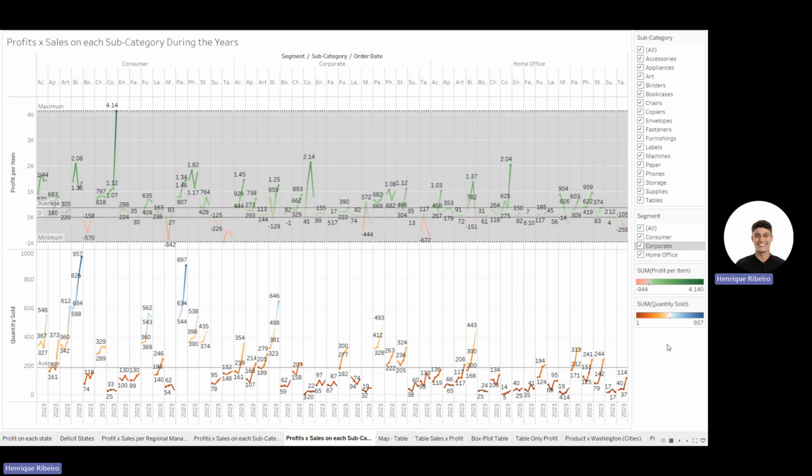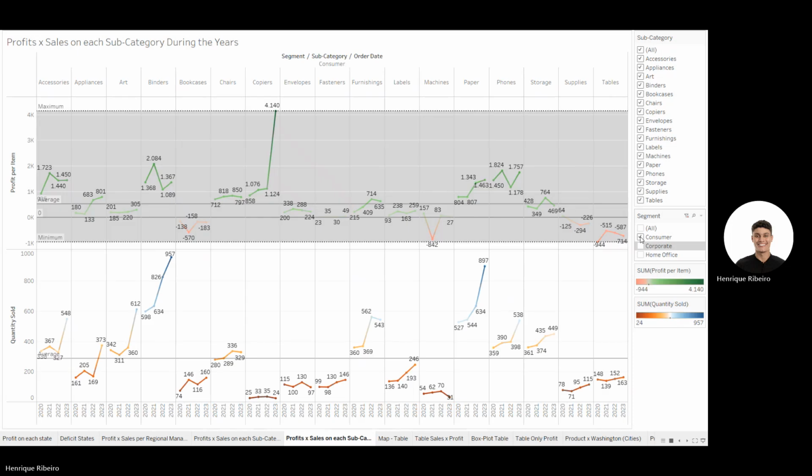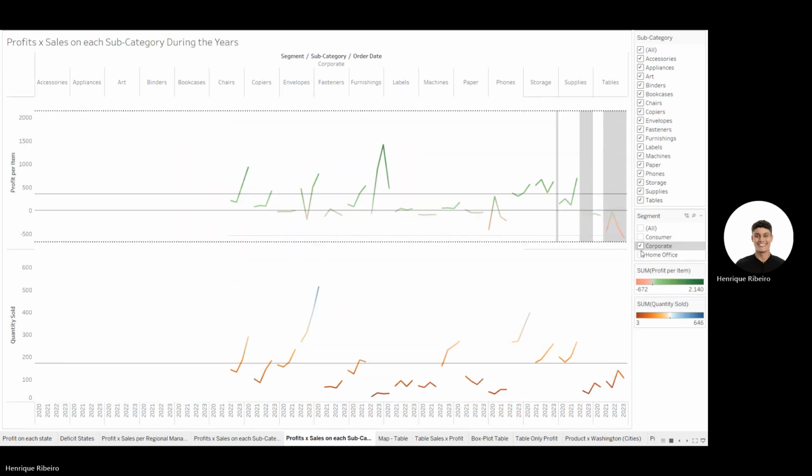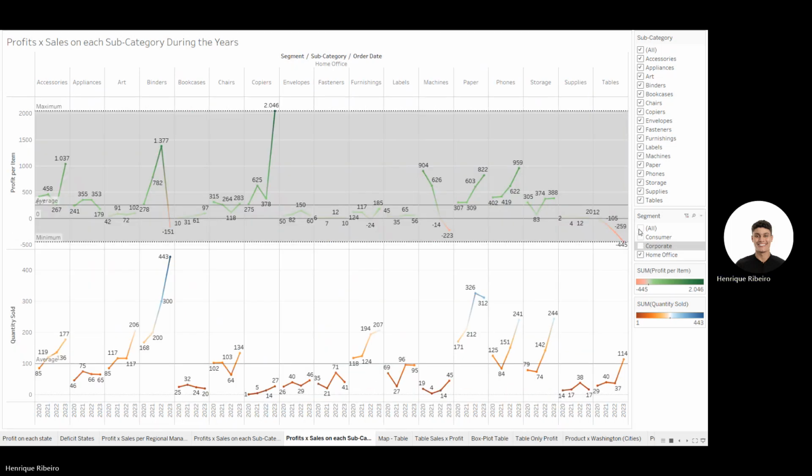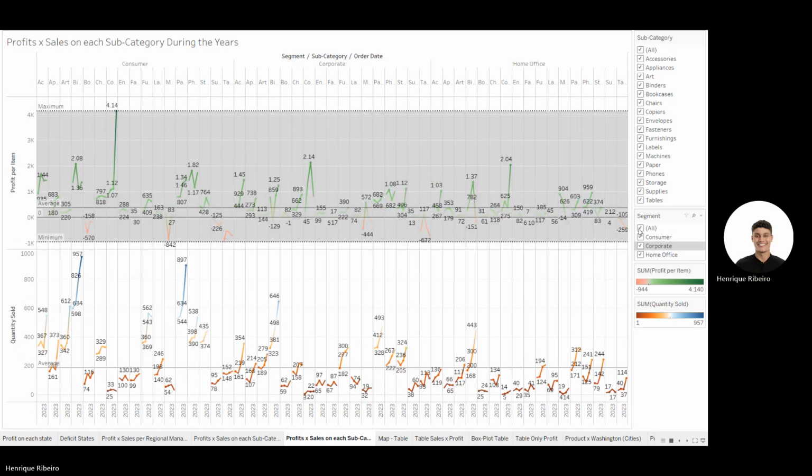Furthermore, this trend was consistent across all segments, over the same period, as you can see here.